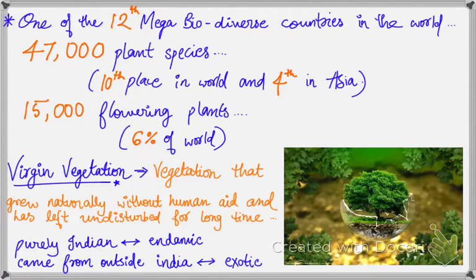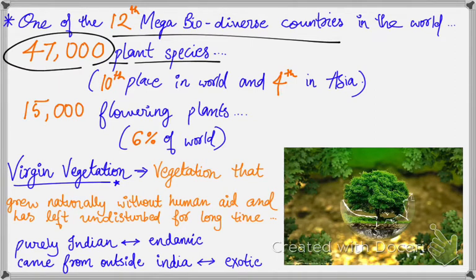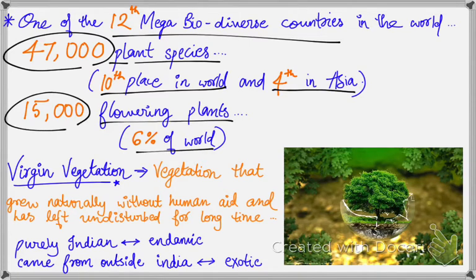India is one of 12 mega biodiverse countries in the world with approximately 47,000 plant species, which acquire 10th place in the world and 4th place in Asia. It also has 15,000 flowering plants, which acquire 6% of the total. Now here itself we are going to learn a new term of virgin vegetation. Natural vegetation that has grown naturally without any human aid and has been left undisturbed by humans for a long time is termed as virgin vegetation.